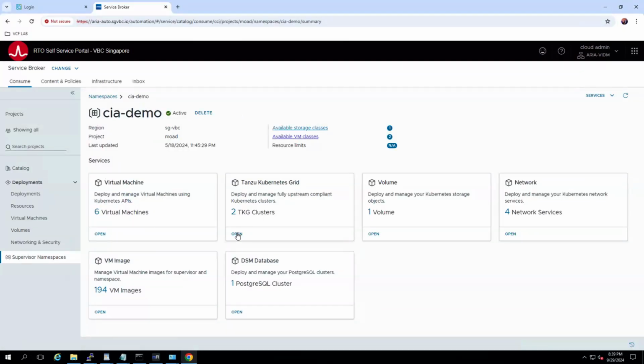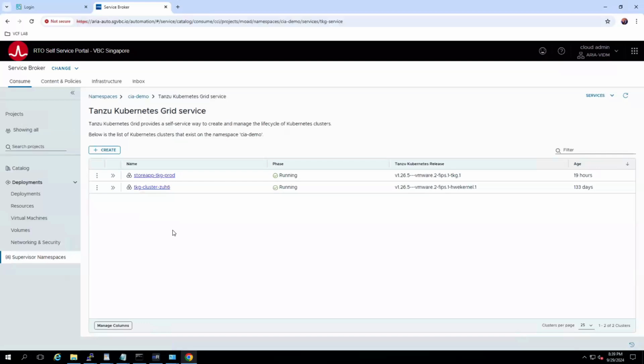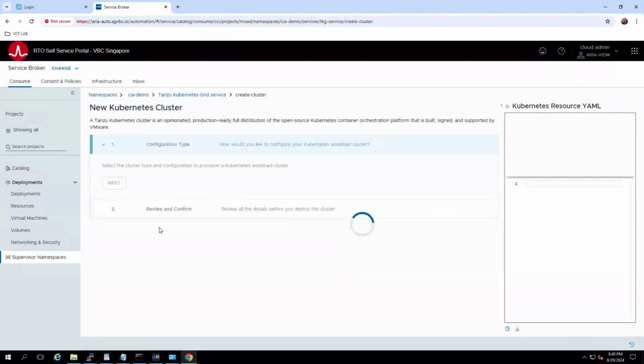Now let's go ahead and create a TKG cluster. This TKG cluster will consist of your control plane nodes, the master nodes, as well as your worker nodes, with some additional parameters if you wish. And then it will spin up that cluster, which you can then consume to create the pods, the services, the deployments, and other things. So let's create one.